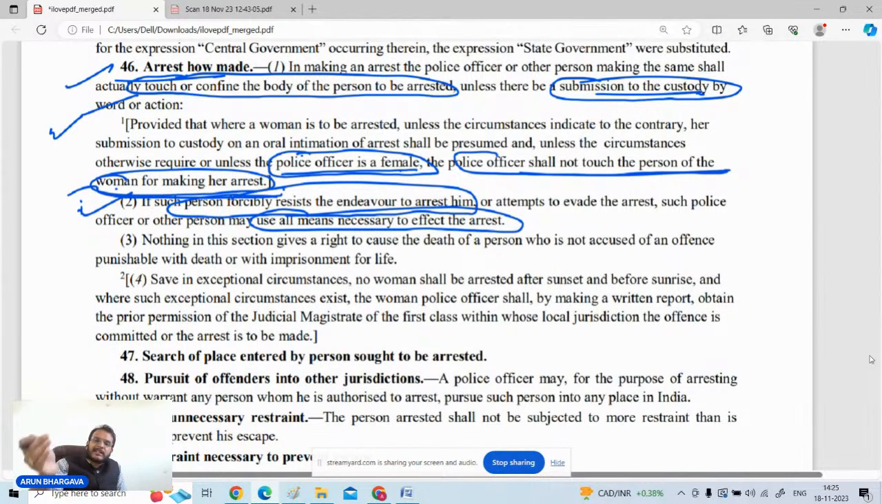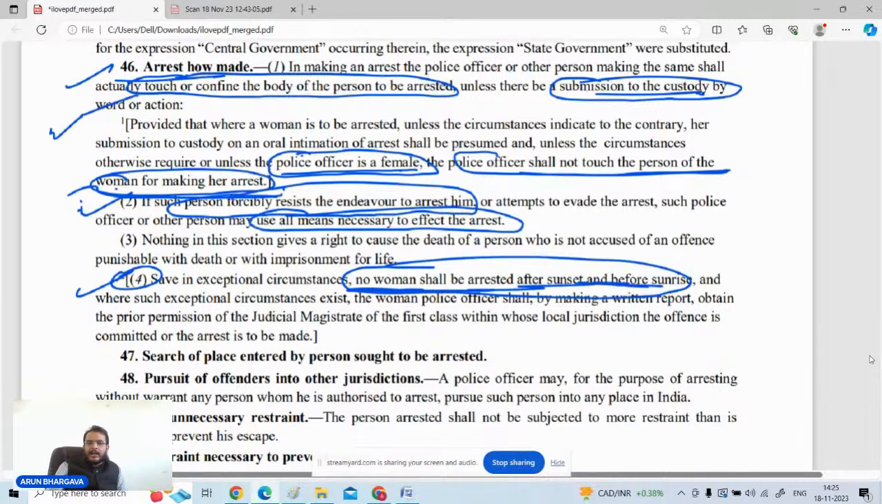तो आप टच नहीं कर सकते, लेकिन अगर आप सबमिशन में सिर्फ बाय वर्ड्स और एक्शन से आप अगर उसको कस्टडी में ले ले, सो इट इज गुड इनफ. नंबर 2, that is in clause number 4 it is mentioned that after the sunset and before sunrise no woman will be arrested. After sunset, before sunrise, no woman will be arrested.